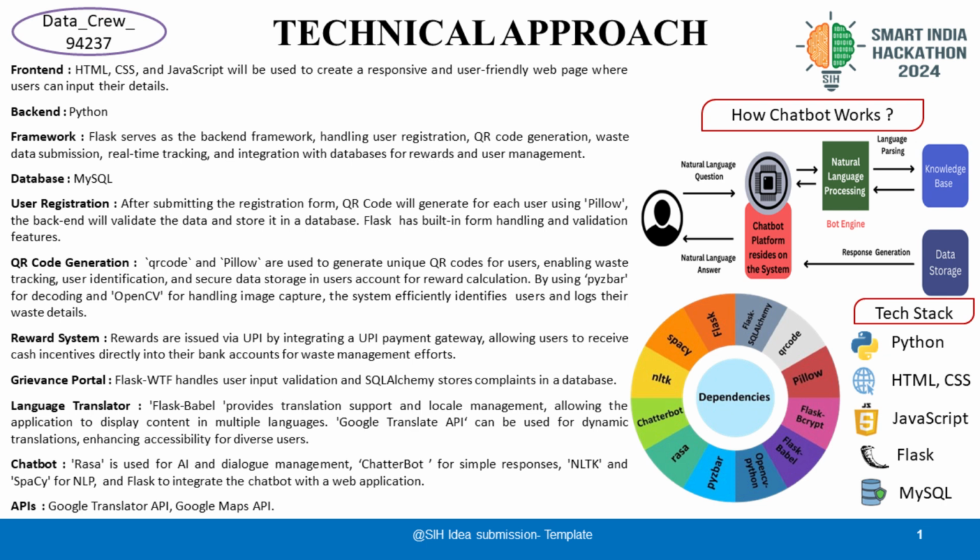We are also using various dependencies in our system such as Flask for web framework, Flask-SQLAlchemy for ORM for database management, qrcode and Pillow for QR code generation, PyZbar and OpenCV for QR code scanning and image handling, Flask-Bcrypt for password hashing, Flask-WTF for form handling, Flask-Babel for language translation, Google Translate API for dynamic translations, Rasa and ChatterBot for chatbot integration, NLTK and spaCy for NLP, OpenCV-Python for image and video processing, and UPI payment gateway for reward distribution.